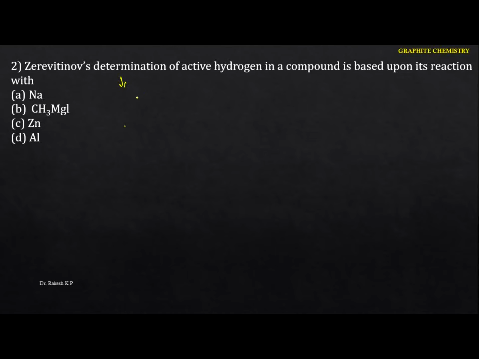This method identifies the number of active hydrogens in a compound, which corresponds to the number of moles of methane evolved per mole of the compound. So now we have to identify the active hydrogen.